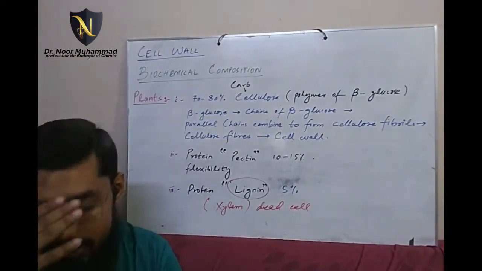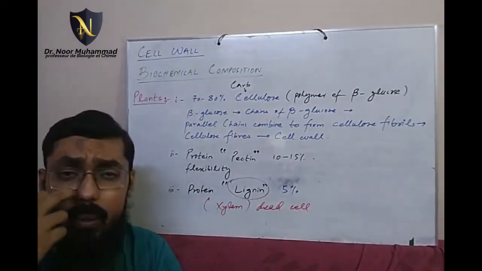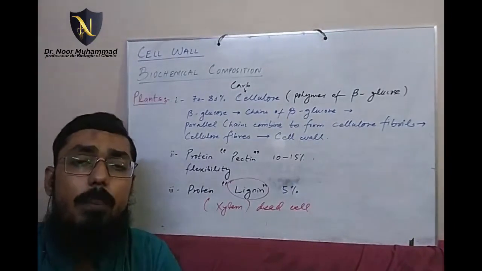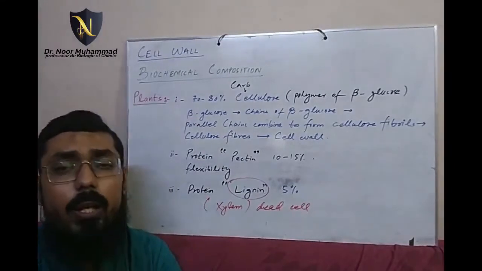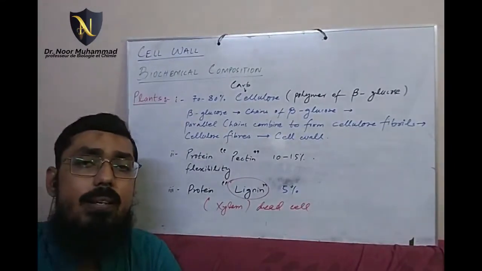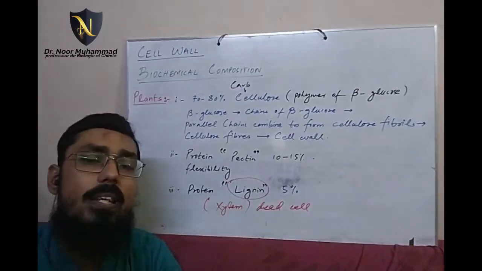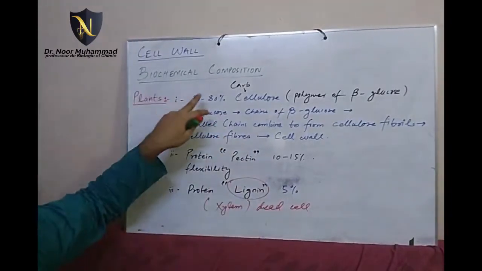In the last lecture we were talking about cell wall. I explained first the basic aspects of the cell wall, where we discussed general points, and then after that we started the discussion on the biochemical composition of the cell wall. Here on my board you can see that what we were discussing in the last lecture was the composition of the cell wall in plants.